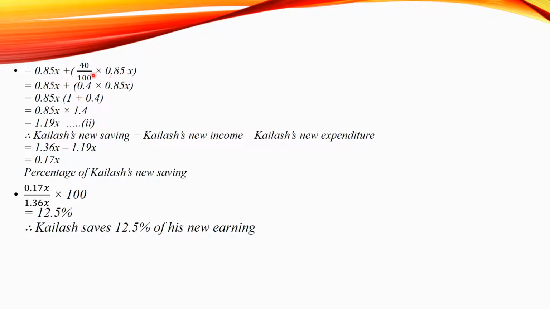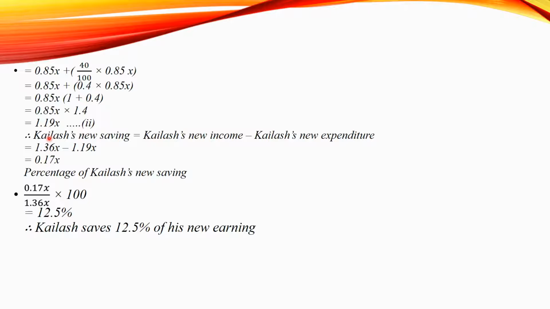Taking into decimal, we get 0.85x plus 0.4 multiplied to 0.85x. Now here in both the terms we have 0.85x common. So taking 0.85x common, we get 1 plus 0.4. So that will be equal to 0.85x multiplied to 1.4. When we multiply this, we get 1.19x. So let it be equation number 2.